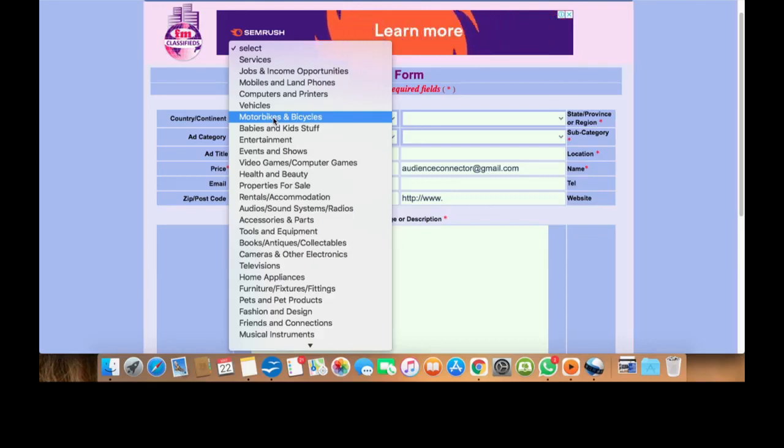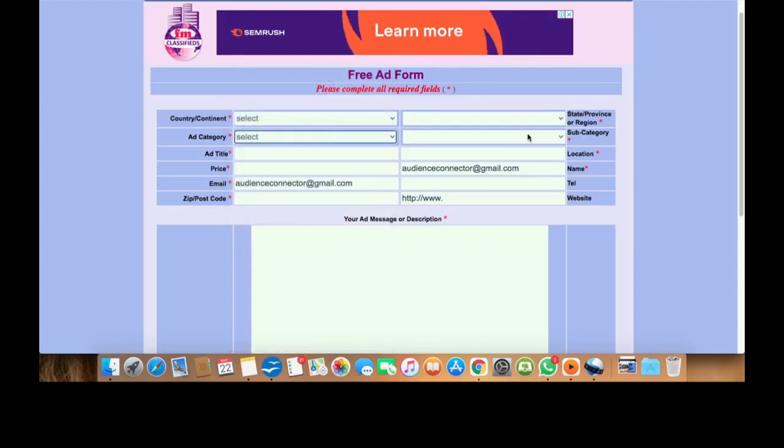Can I just say thank you, FM Classified people? Maybe you don't realize that such options, you find them on Google Ads and Facebook Ads, and you have to pay. This platform gives this to you for free. It's only a few of these platforms that give you such a privilege to try them out. Ad title, subcategory, location, price. If you are selling something, zip code, this is going to even get you targeted traffic, which is cool.